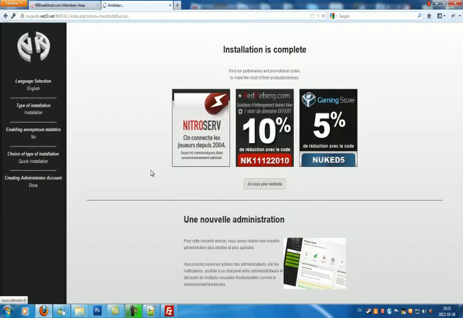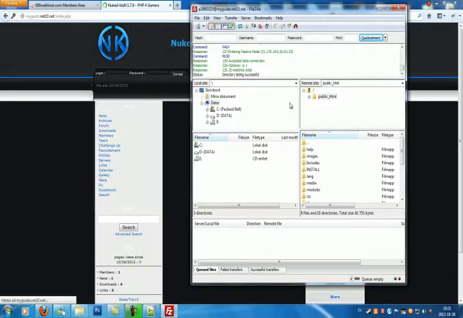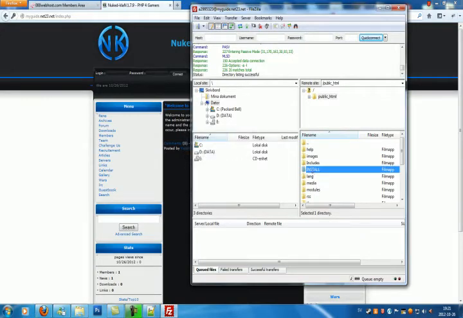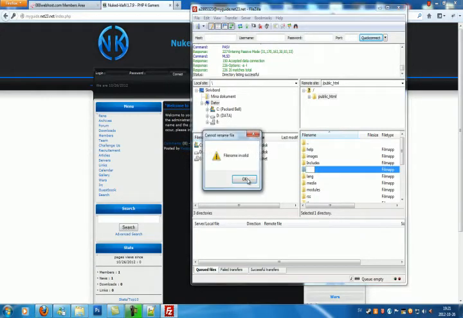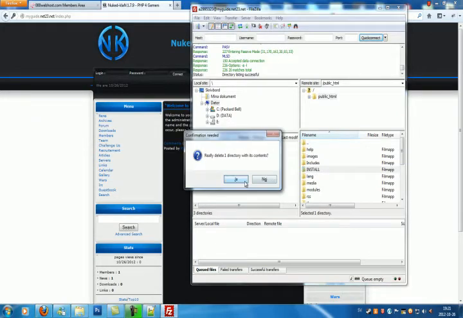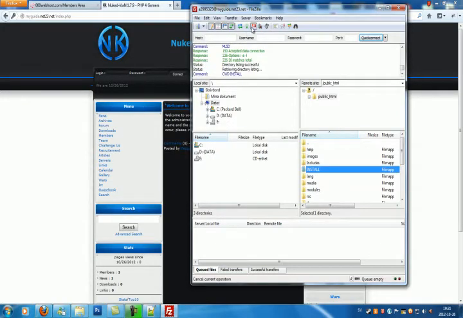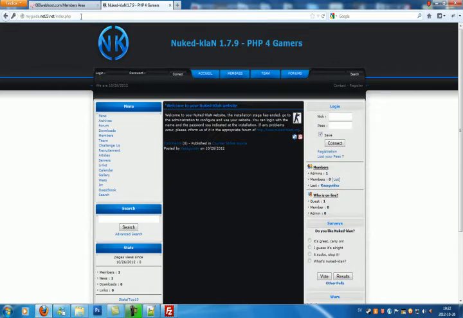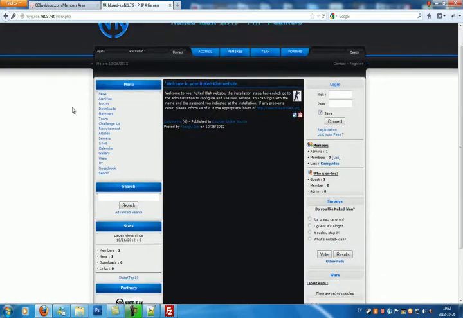Access your website. Now go back to your FTP and delete the install folder. Click on the folder and hit delete on your keyboard. Whoops. And then click yes. Alright, that didn't work. Reconnect. Click on it. Delete. Yes. There we go. It takes some time, but here's our website. Yay, looking good.